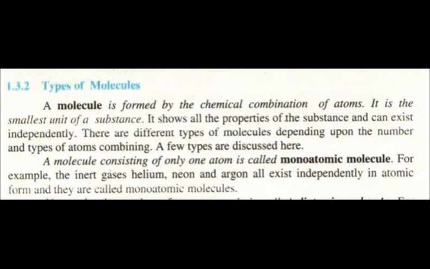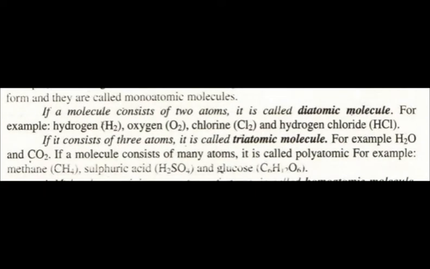Next one is diatomic molecules. Di means two. If a molecule consists of two atoms, the molecules that contain two atoms in them are called diatomic molecules. For example, hydrogen, H2. H2 contains two atoms of hydrogen. They contain the same atoms, but the number of atoms is 2.